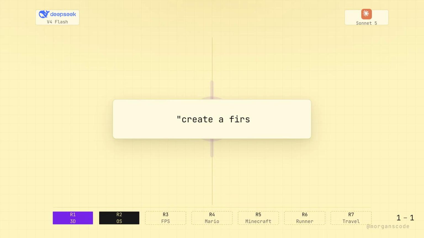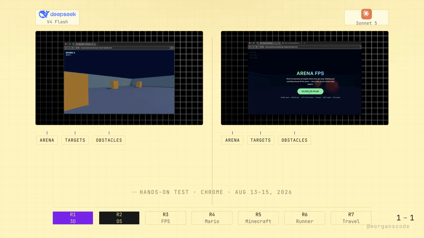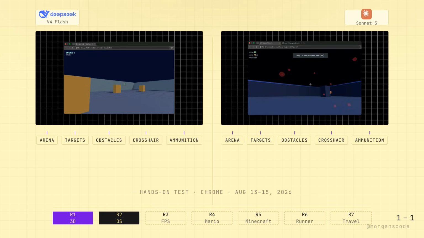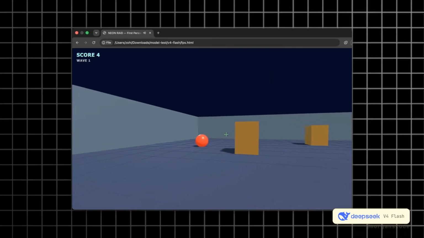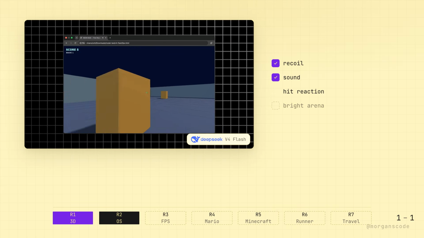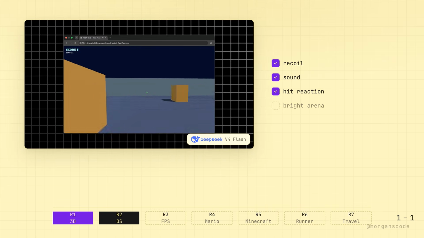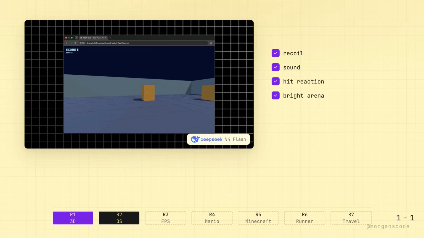Next, I asked both models to create a first-person shooter. The 2 games were similar. Both had an enclosed arena, targets, obstacles, a crosshair, ammunition, and a score system. But when I played them, DeepSeek's game felt better. It had recoil when firing, sound effects, and visible reactions when a target was hit. Its arena was also brighter, so enemies and obstacles were easier to see. The whole thing was a more satisfying shooting experience.